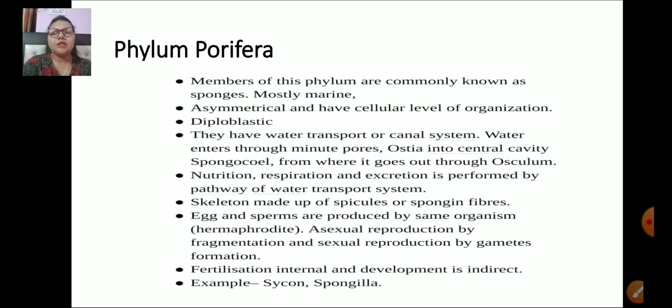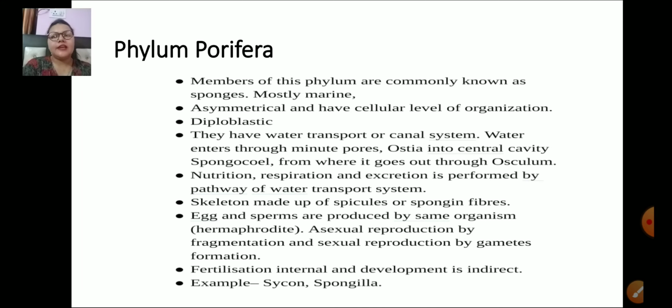Mostly they are marine, they are found in water, they are asymmetrical, and the cellular level of body organization is present. They are diploblastic, that means two germ layers are present. They have a water transport or canal system. The water enters into the body through minute pores called ostia. It leads to the central cavity, that is the spongocoel cavity. Then it goes out through the osculum.